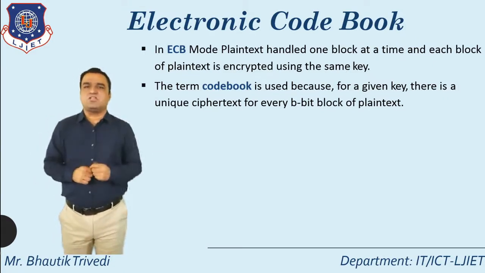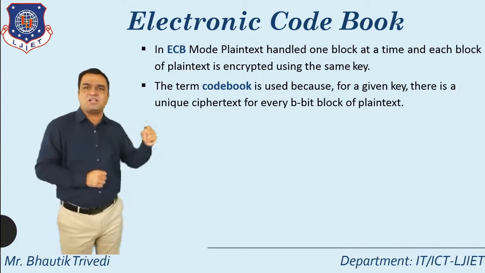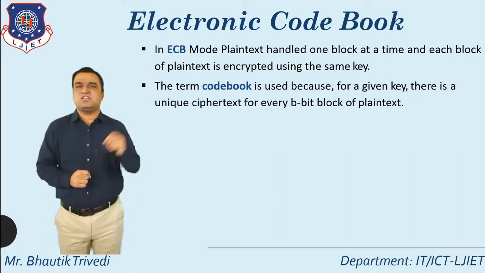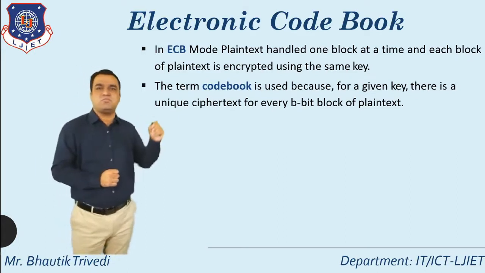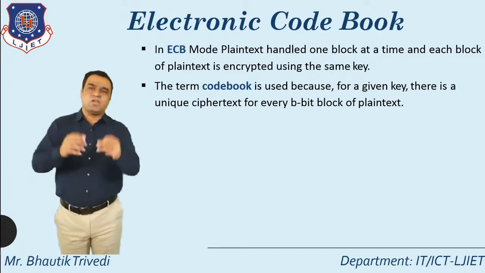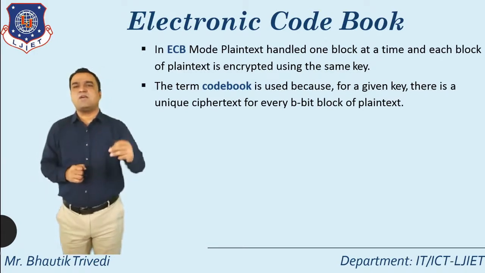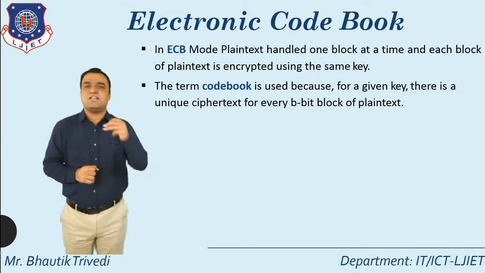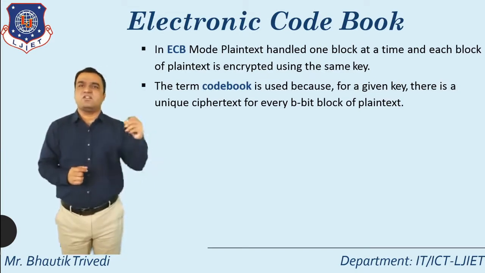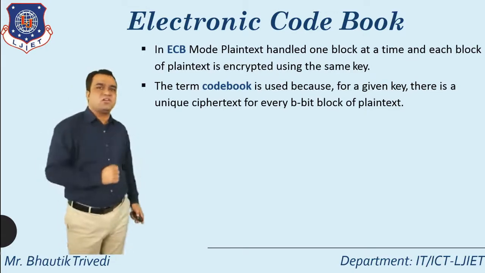Must remember one thing: one block at a time, and each block of plain text is encrypted using the same key. So what's the main logic behind the electronic code book? The main logic is block by block execution, and each and every block of plain text generates a ciphertext. So let's start with one diagram.